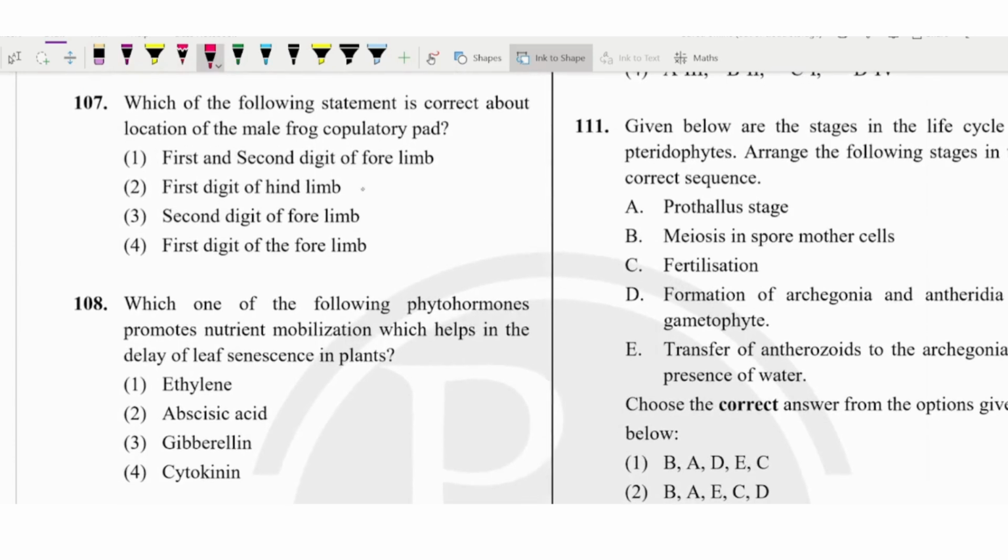Next is, which of the following statements is correct about the location of the human frog copulatory pad? The frog copulatory pad is actually present on the first digit of the forelimbs in the males only. Always remember it is only in the males, not in the female, because the male has to hold the female until the female releases the egg. So we'll go with the first digit of the forelimbs, that is the fourth option.